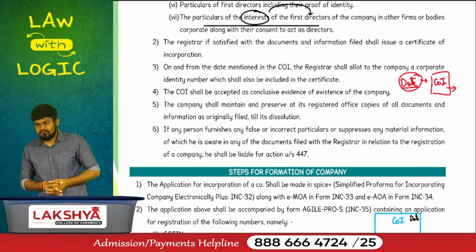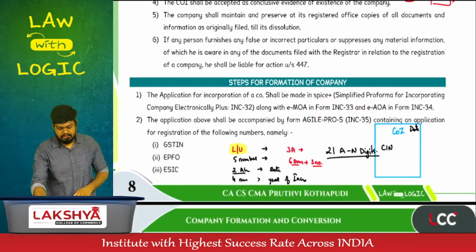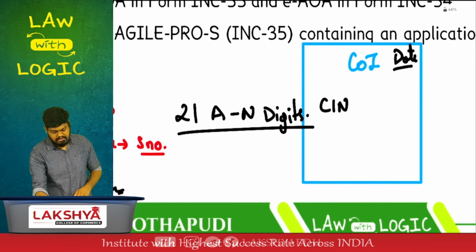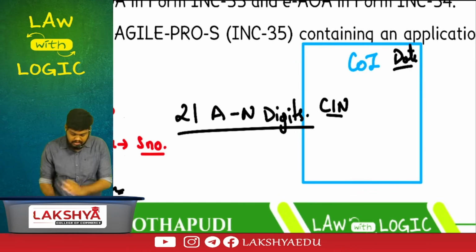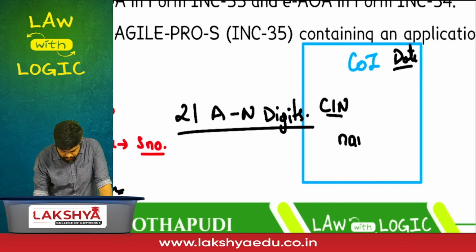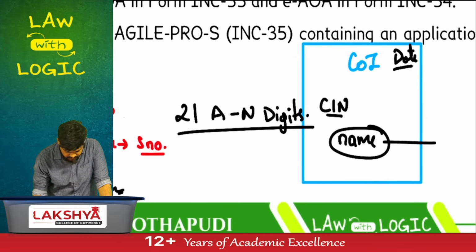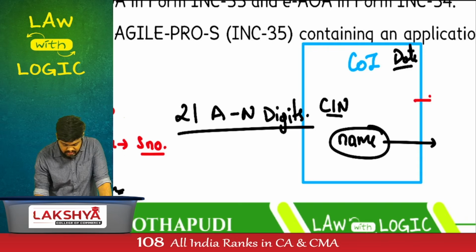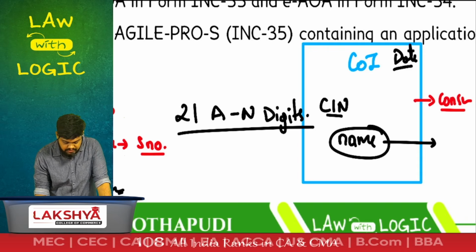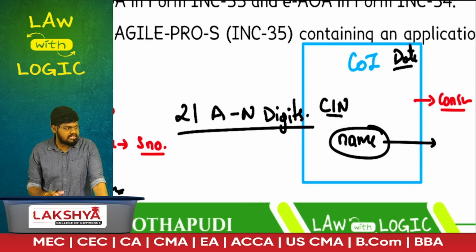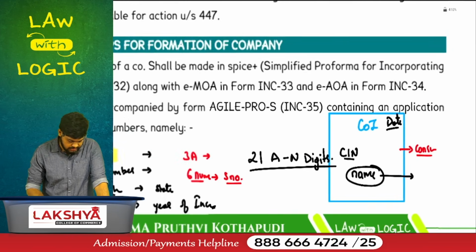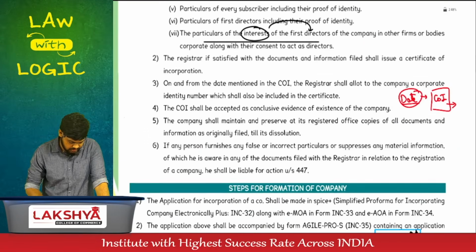Once the documents have been submitted, you'll get the certificate of incorporation. Come back to this certificate. We'll have the date, we'll have the CIN number, we'll also mention the name of the company. Forget this as of now, I'll add logic to this in a bit. This document will act as conclusive evidence or prima facie evidence that the company has been incorporated. Any doubts until here? Clear on this?